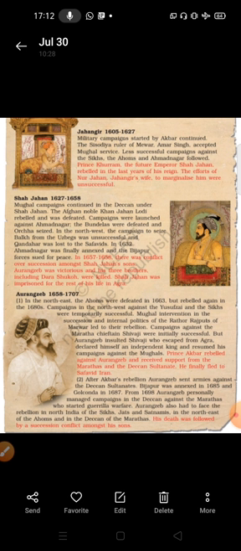From 1698, Aurangzeb personally managed the campaign in the Deccan against the Marathas, who started guerrilla warfare. Okay, guerrilla warfare means not a face-to-face war that they are fighting. They are fighting such a type of war. Suddenly they attack the army of the Mughals, and they can destroy everything.